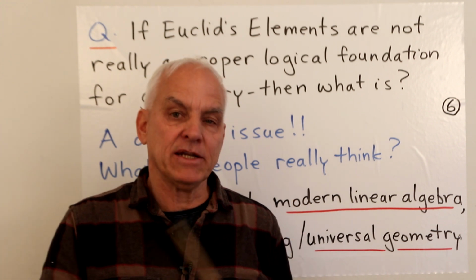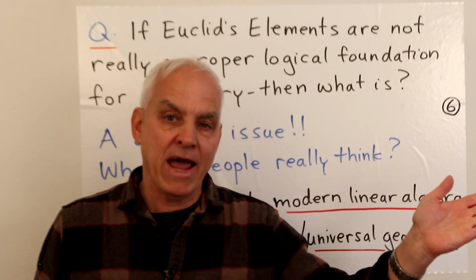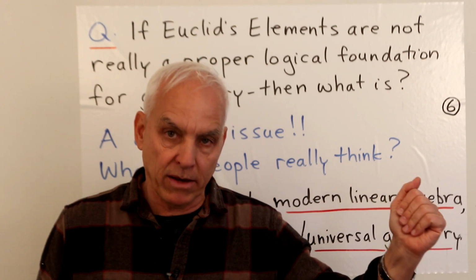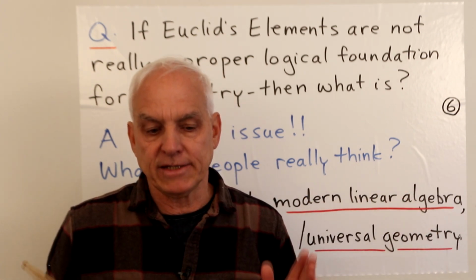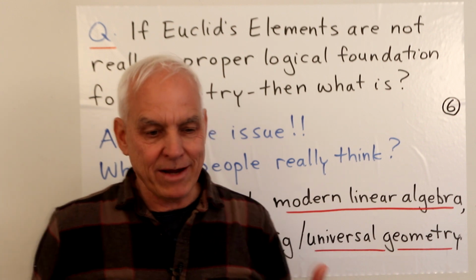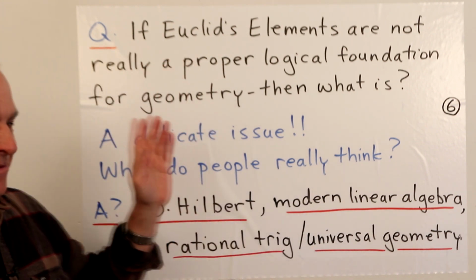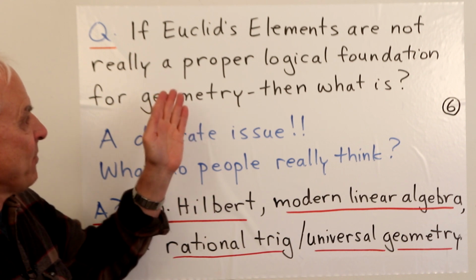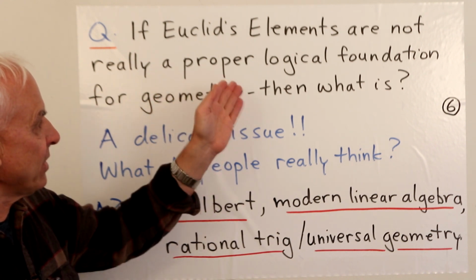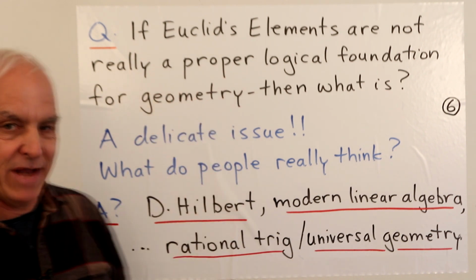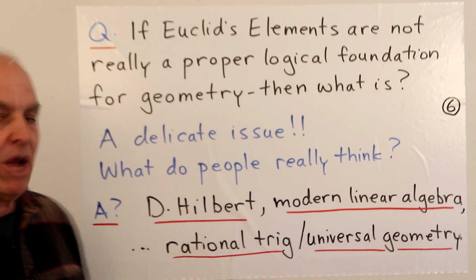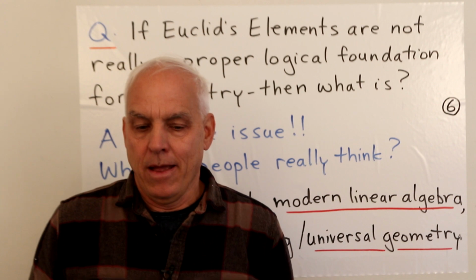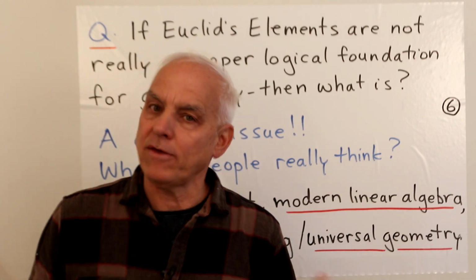And then at the end of the 19th century, even educators started to abandon Euclid in a big way. Okay, the 20th century has seen a huge decline in Euclid, and partly, at least, that's because people have started to recognize this issue: is Euclid's Elements really a proper foundation? Is it a proper logical foundation for geometry? And if not, then what is?